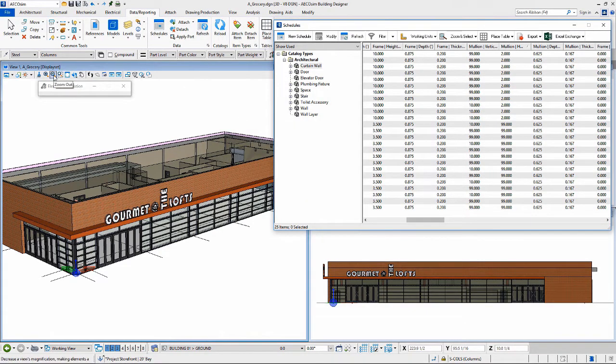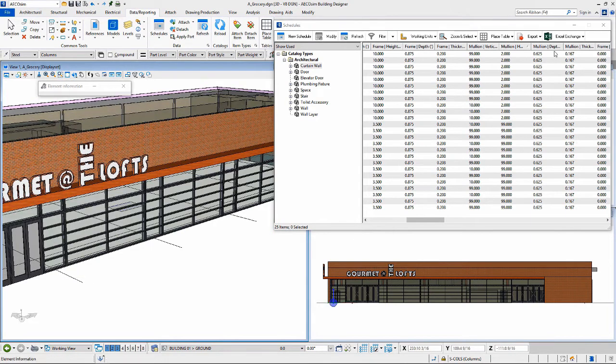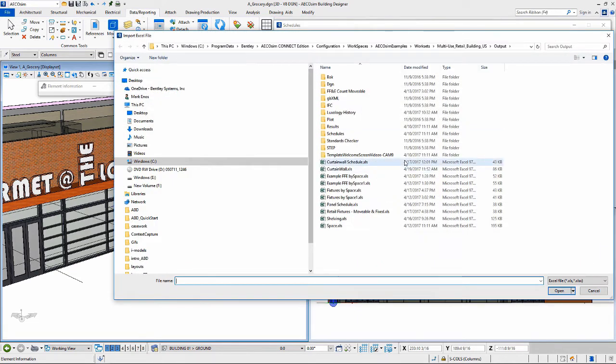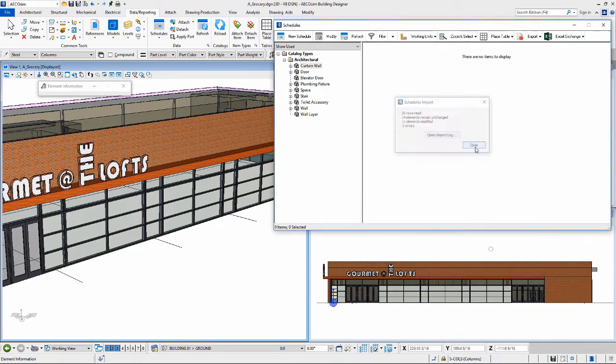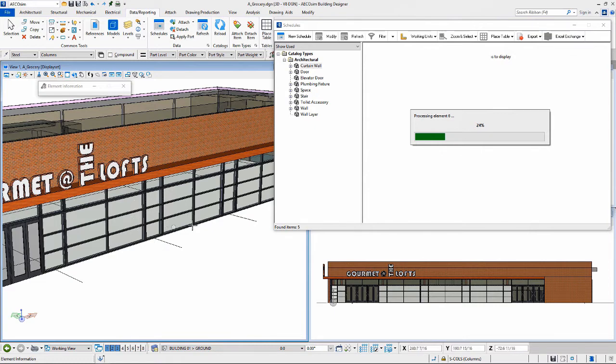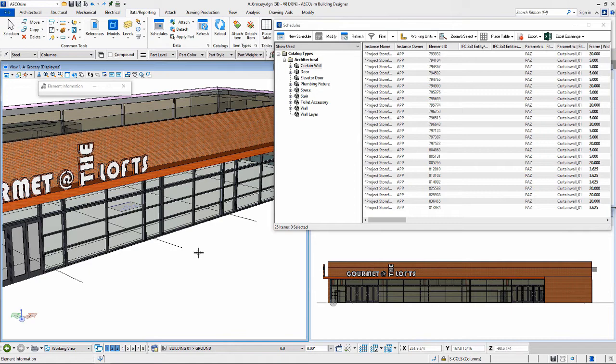And then we do the same. Let's zoom in to look at the curtain wall a little closer. And then we go to the Exchange and update from Excel. And now it's going to be changing to 4 feet that quick. So it's a very powerful tool and very powerful capabilities.